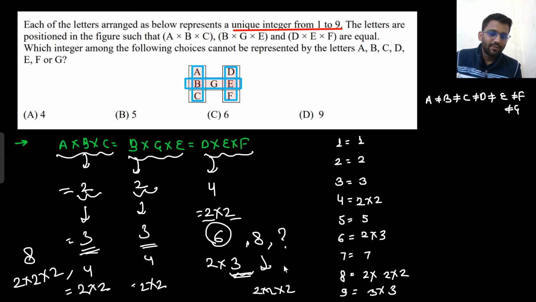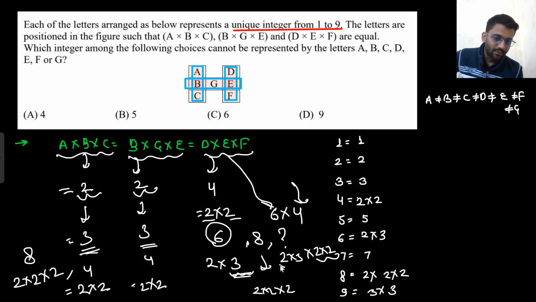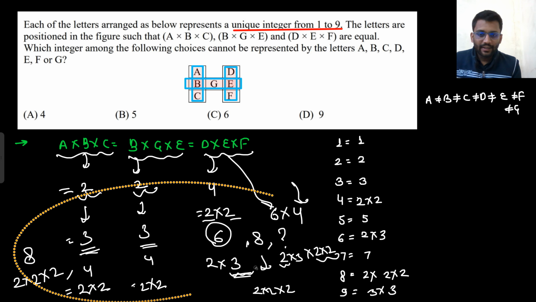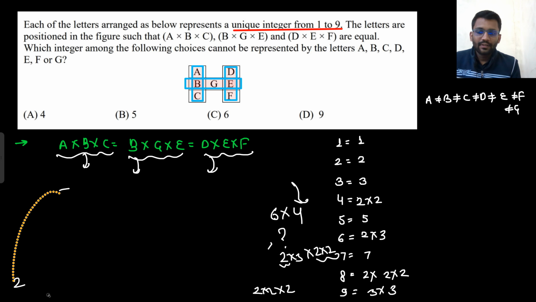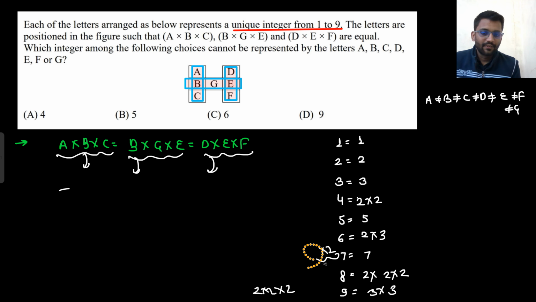Now you will think, what number will give you 2 cross 2 cross 2? Yeah, there can be. What will that be? That will be 6 into 4. That means one of the numbers can be 6 and the other can be 4. So 6 will give me 2 cross 3 and 4 will give me 2 cross 2. So from here I can also get 2 cross 2 cross 2. But let's forget all this. What if the number was 5?